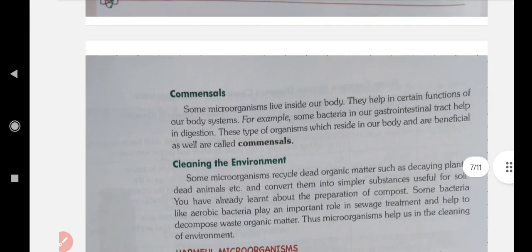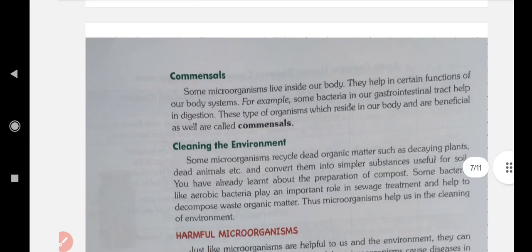Then, commensals. Some microorganisms live inside our body. They help in certain functions of our body systems. For example, some bacteria in our gastrointestinal tract help in digestion. These types of organisms which reside in our body and are beneficial to us are known as commensals.